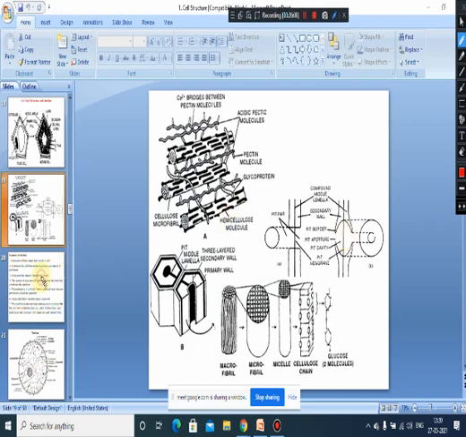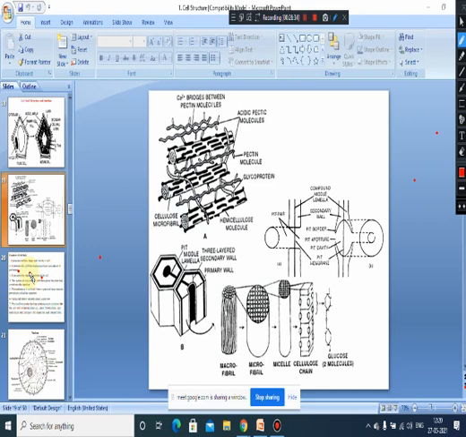Now let us come to the functions of the cell wall. What are the functions of the cell wall?